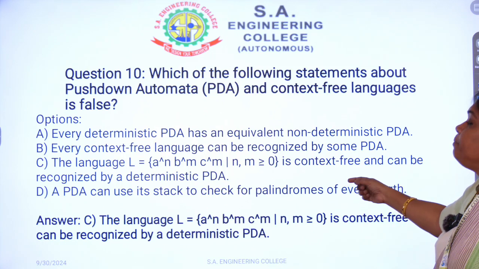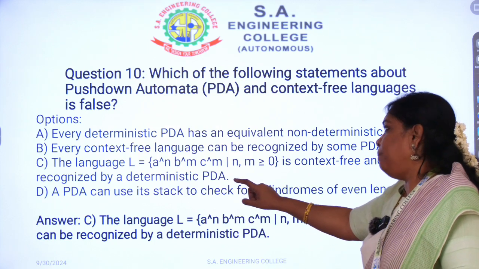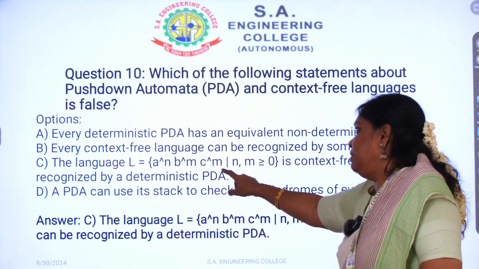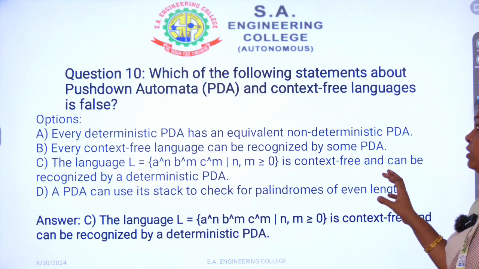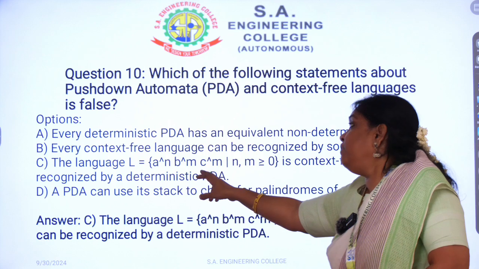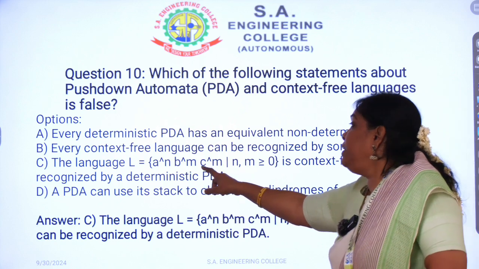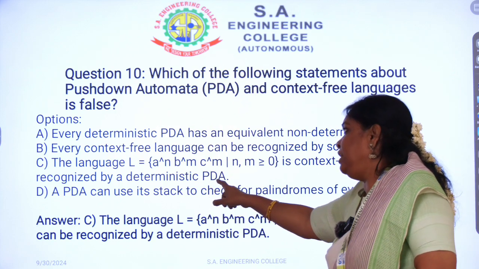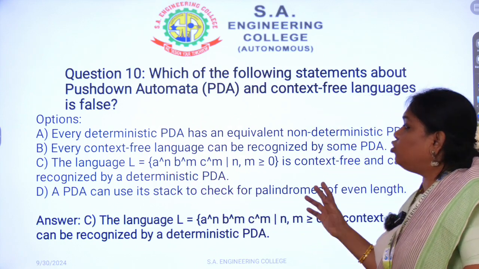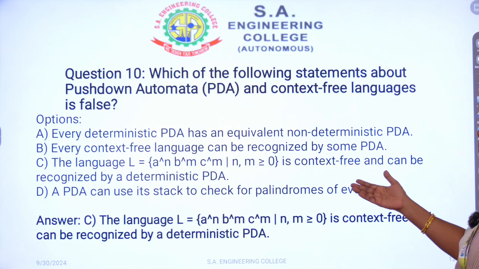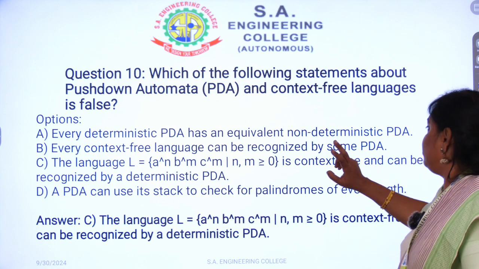Then go to C. Statement C says that the language L = {A^n B^m C^n}. Here both B's and C's are equal. Using a pushdown automaton, we can verify whether B's are equal to C's or not. If you have both B's and C's, we can design a DPDA. But along with that, they have mentioned the number of A's. So obviously we cannot design a DPDA, so this statement is wrong. So this is the answer for this question.